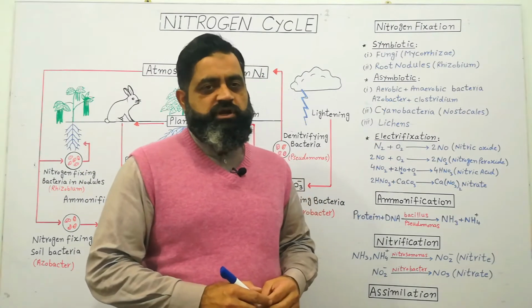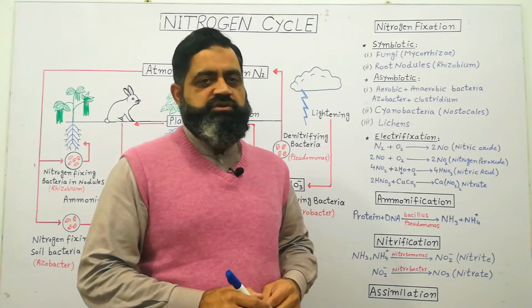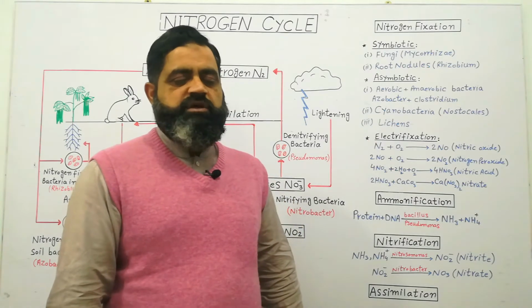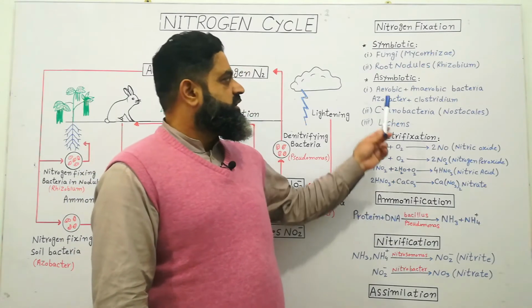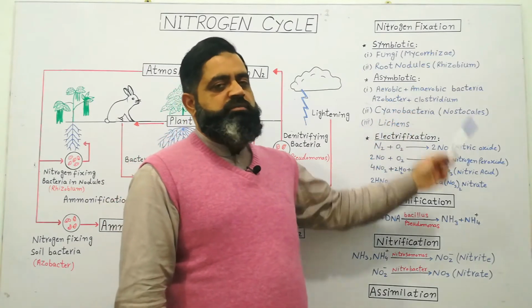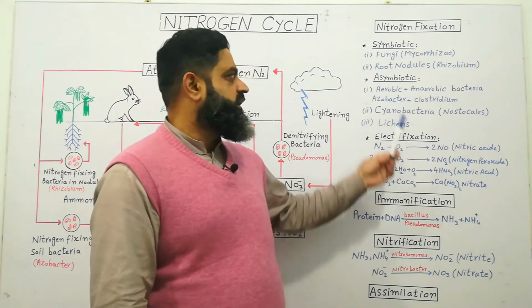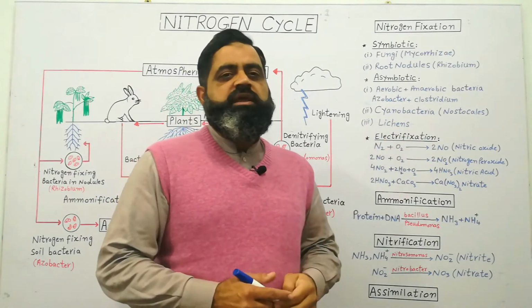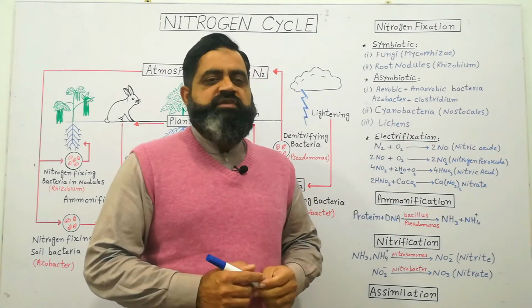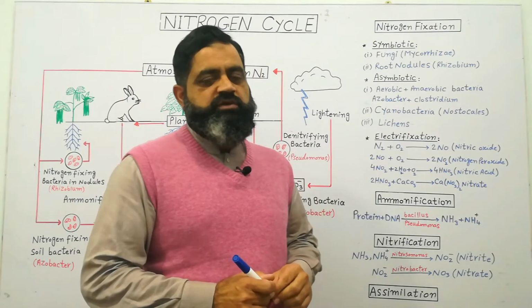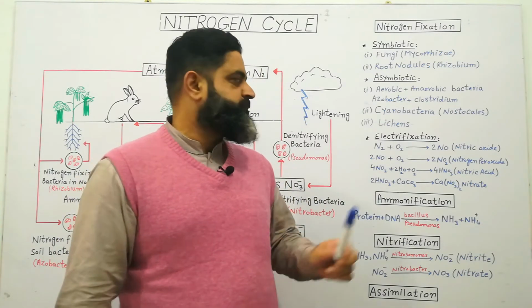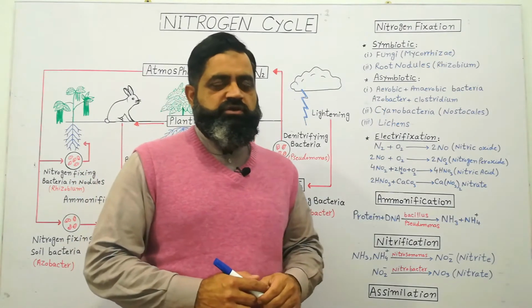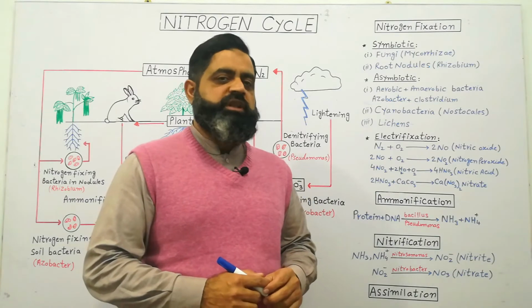During asymbiotic nitrogen fixation, atmospheric nitrogen is fixed by certain bacteria, cyanobacteria and some lichens. There are many aerobic and anaerobic bacteria present in the soil, like the aerobic bacteria Azotobacter and the anaerobic bacteria Clostridium. They directly fix atmospheric nitrogen into the soil in the form of ammonium ions or ammonia. The second type of asymbiotic nitrogen fixers are cyanobacteria, or blue-green algae.